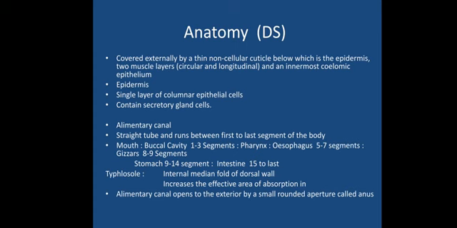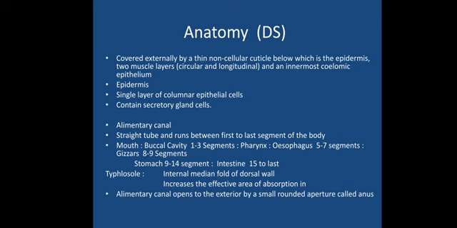So these typhlosoles are mainly found in the earthworm intestine, where absorption is increased by increasing the surface area by creating foldings within the surface layers. Okay, dorsal walls. The alimentary canal opens up to the exterior by a small rounded aperture called the anus. So it will be starting from the mouth and ending at the anus.